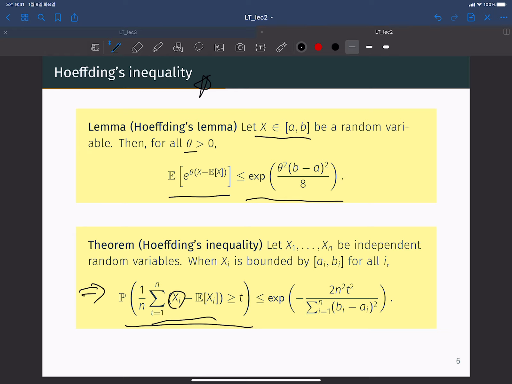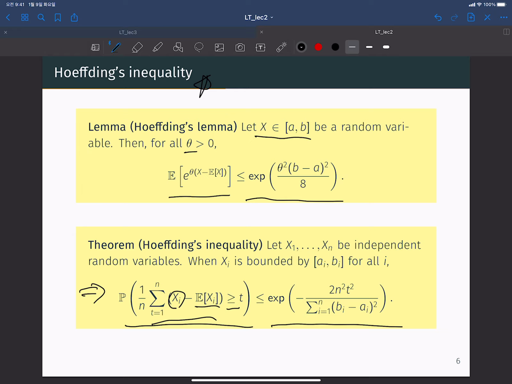And Hoeffding's inequality tells us the convergence speed to the true expectation, and the probability of deviating from the expectation by as much as t, which is less than or equal to exponential of minus 2 times n squared times t squared over the summation from i equals 1 to n of (bi minus ai) squared.